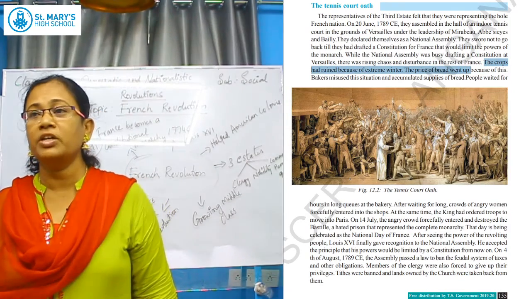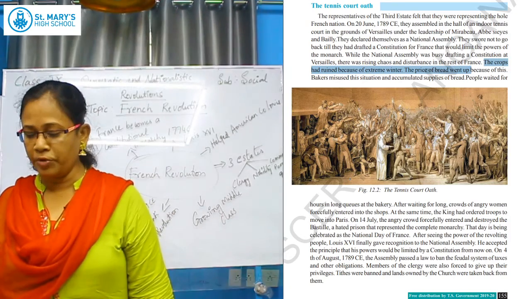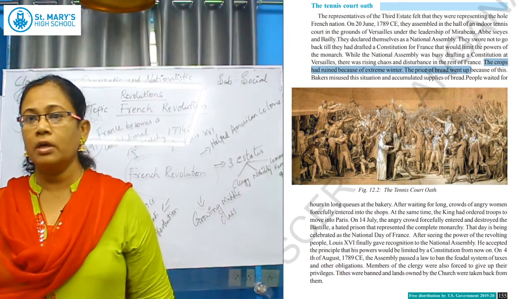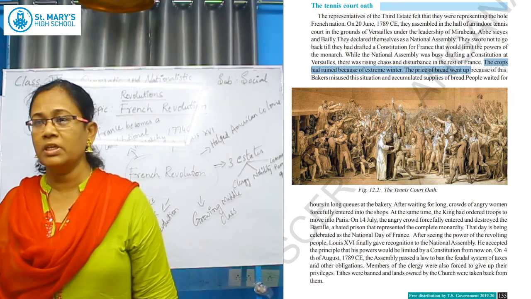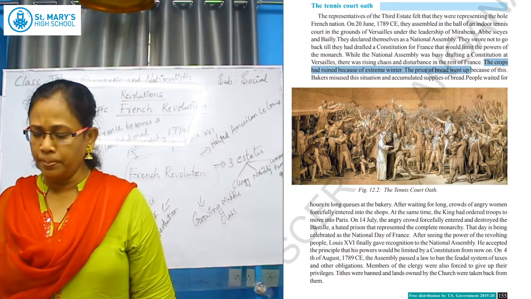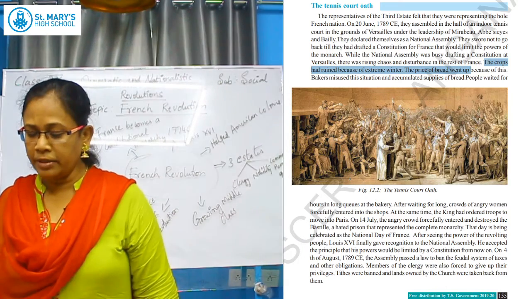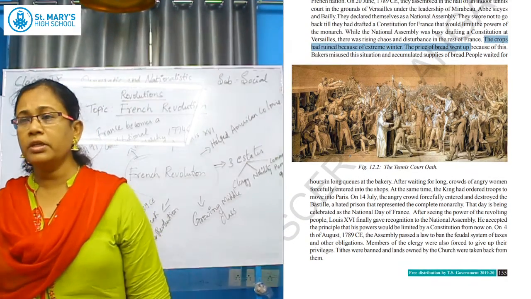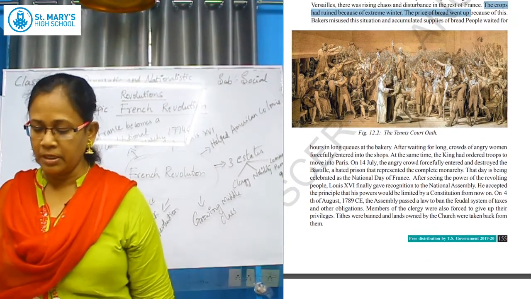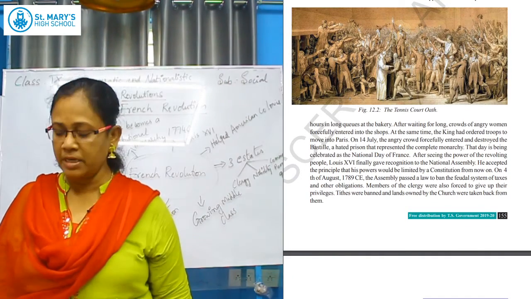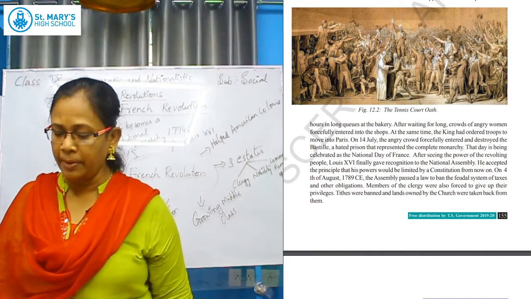Economic and financial crisis was going on in France, and the people were in crowds. The women could not bear to see their children without bread. So they went into the bakeries, they could not wait any longer, and they went into the shops and grabbed everything. It meant total disturbance, and violence spread in France. The king could not bear this, so he sent his troops to kill and destroy them.